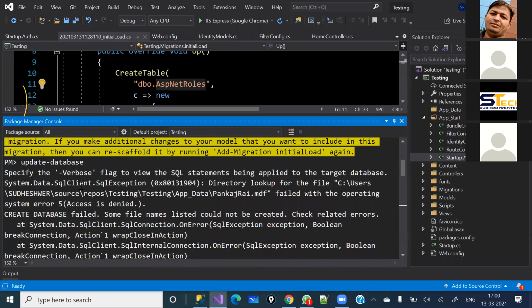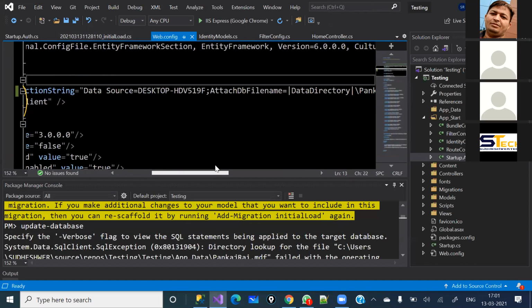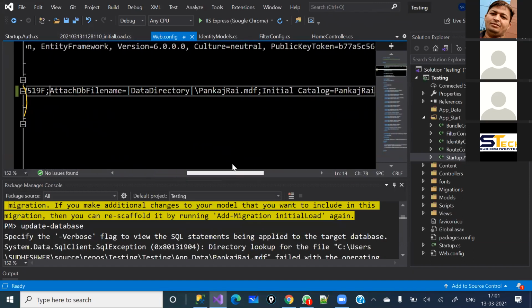Let me read the error here. So you have to correct your connection string. No, it is giving this one. Give me a second. Yeah, you are right. I'm just going to remove this one. Give me a second. I'm just going to remove this file here.